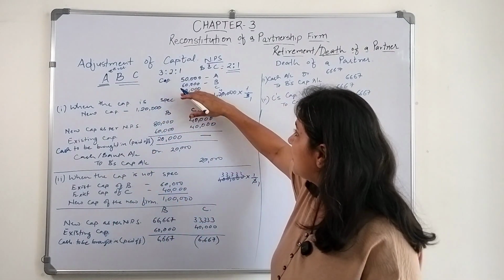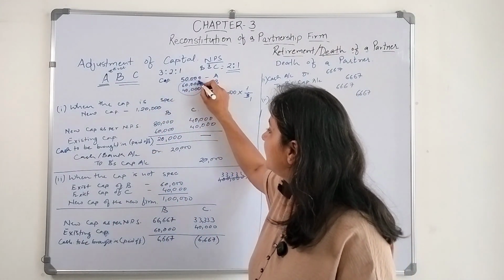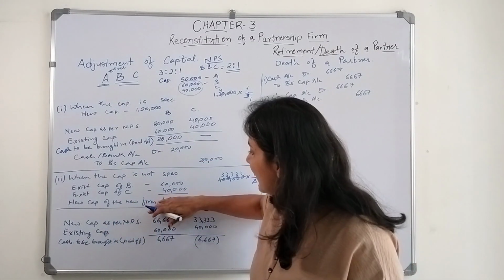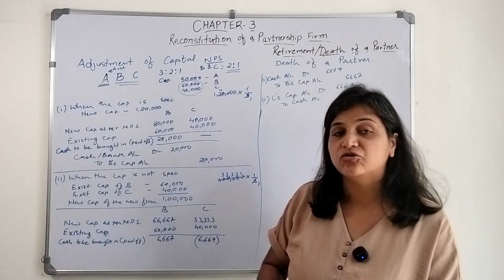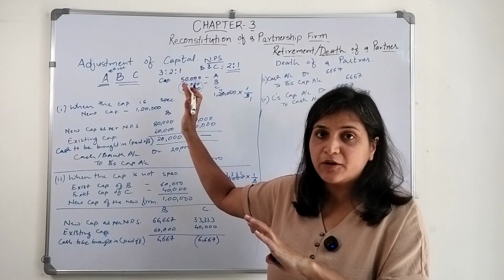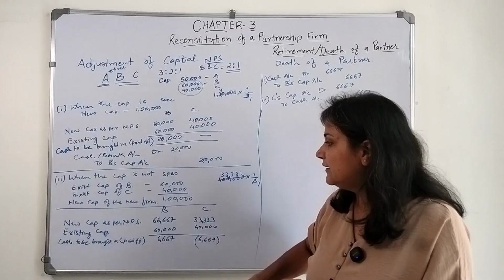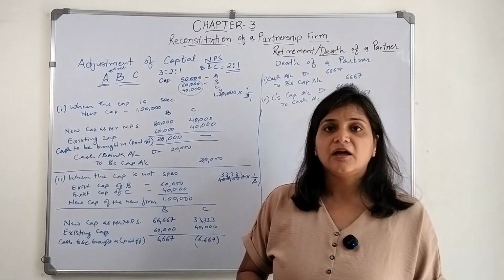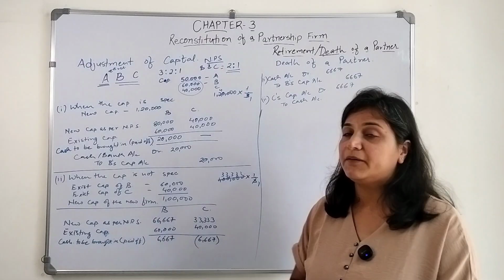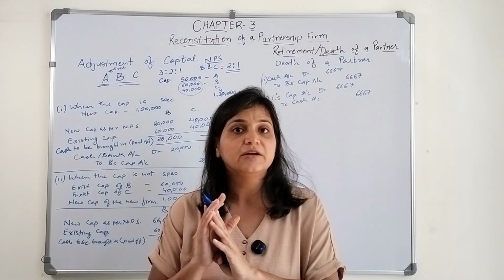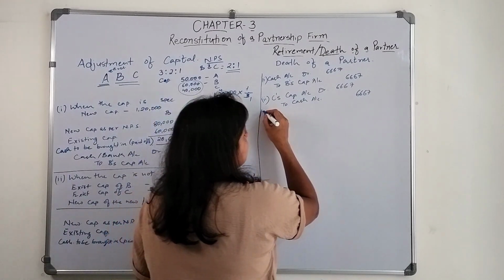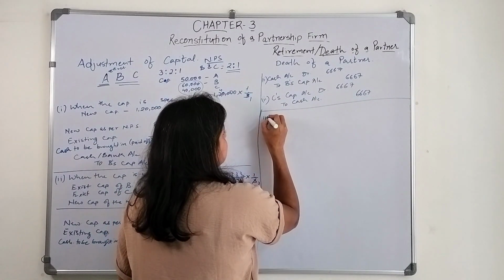Okay, these two situations you understood, where in one situation the capital is specified, and in the other situation the capital is not specified, but after adjustment, how much is their capital? We found out the new capital of the firm, it is 1 lakh. Their capital amount should be in the proportion of the new profit sharing ratio. We determined it. The existing capital after adjustment is this much, so one partner needs to bring in the cash and to the other partner we need to pay off the cash. Okay, understood?